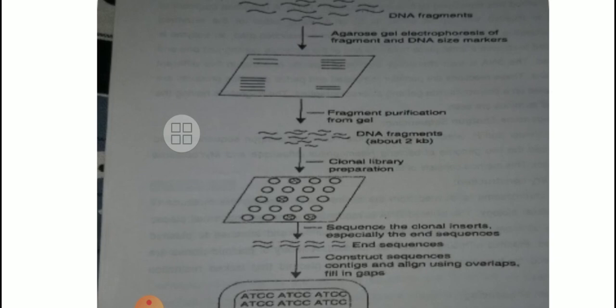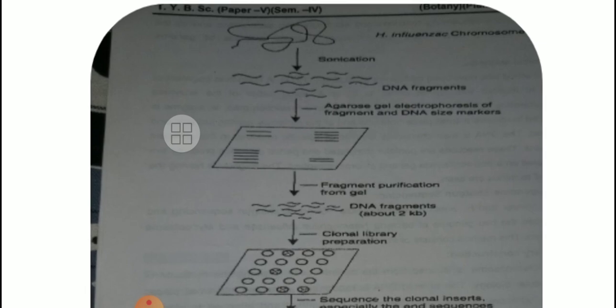On this agar gel, electrophoresis of the fragments and DNA size markers are there. So separation of these DNA fragments, which we have got by treating or sonication. The sonication method is used here just to make pieces of the DNA which we have isolated from H. influenzae, isn't it?